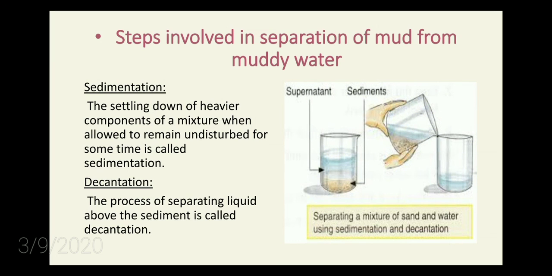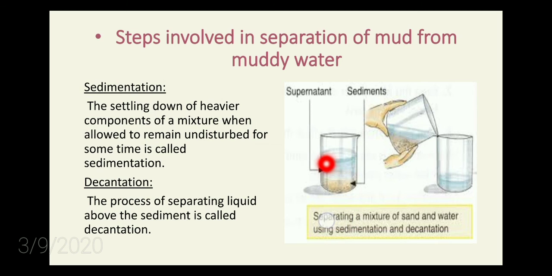After sedimentation, the next step is decantation. As I already mentioned, this is the sedimentation process. You take the water in a beaker and do not disturb it. The mud settles at the bottom and a clear liquid forms.